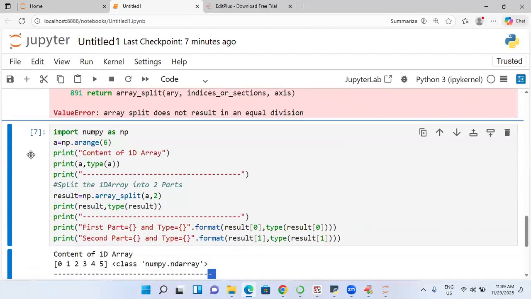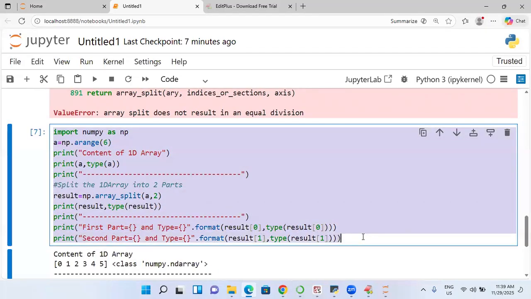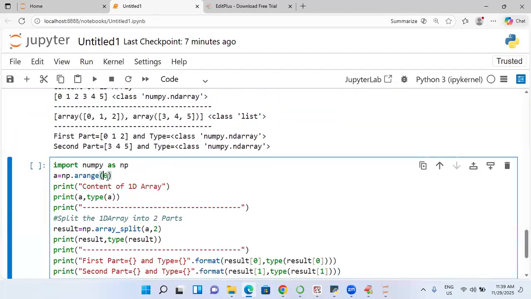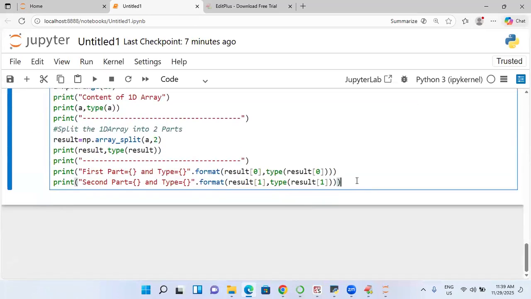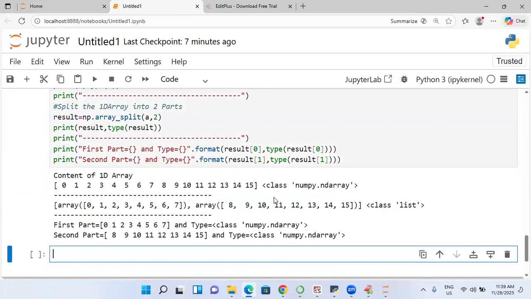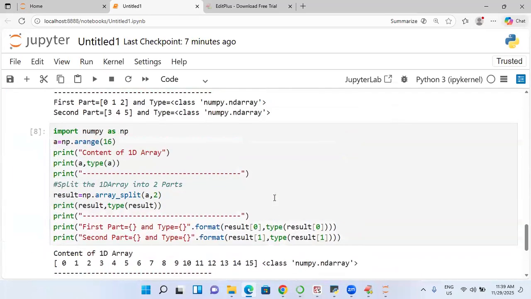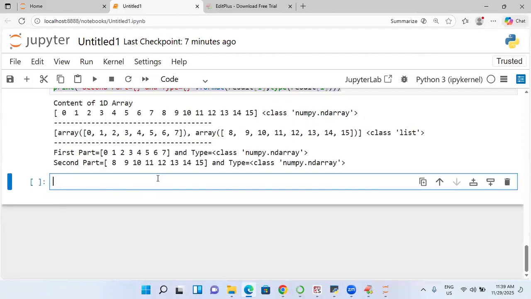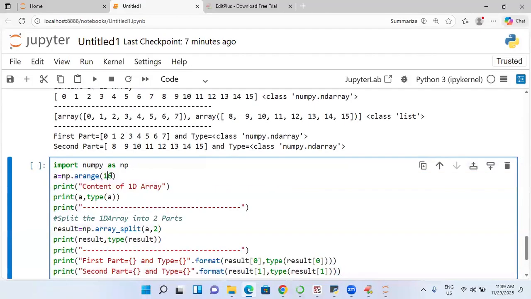Similarly, I will go to one more kind of answer. I will take it like the earlier one. Here I am going to take around 16. It also gives you what? Equal parts only, 0 to 7 and so on. Now unequal parts I will take. How many am I taking? I am taking 13.